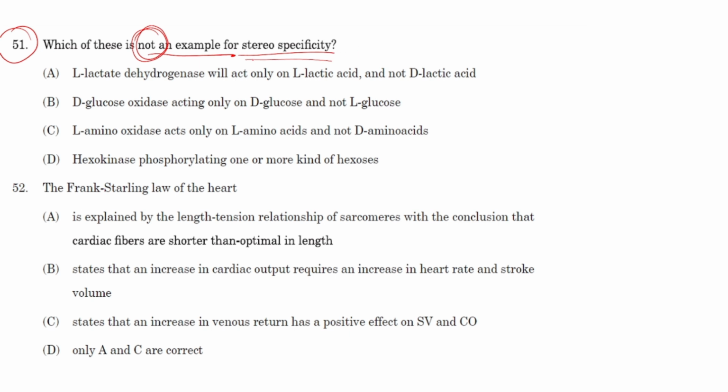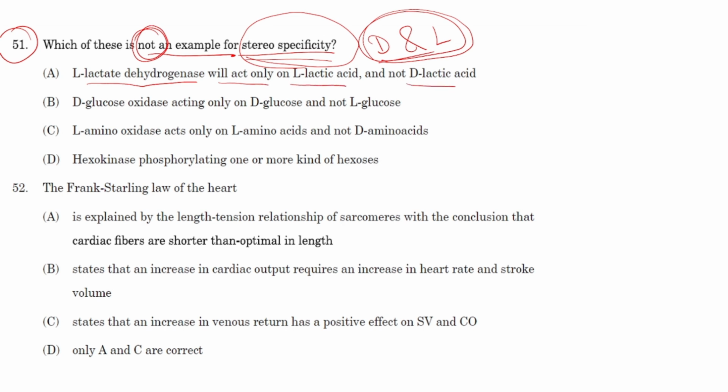So what is stereospecificity? As the name indicates, it is the ability of an enzyme to distinguish between the D and L forms. Let's go through the options one by one. L-lactate dehydrogenase will act only on L-lactic acid and not D-lactic acid. So L-lactate dehydrogenase is specifically acting on L-lactic acid and not D-lactic acid. So this is an example of stereospecificity.